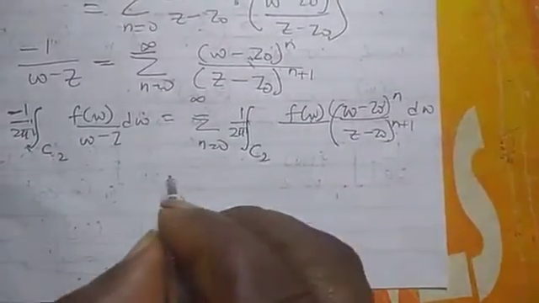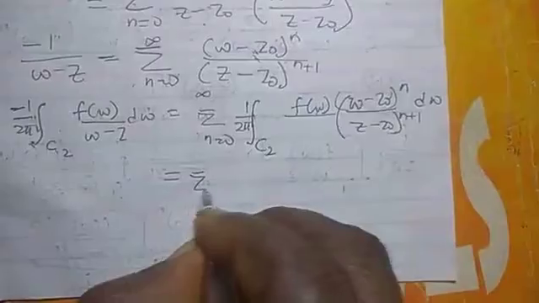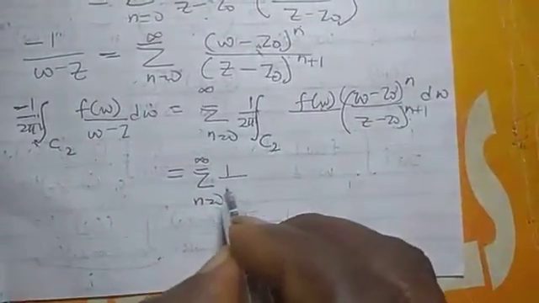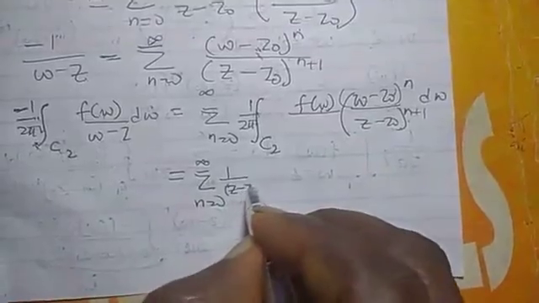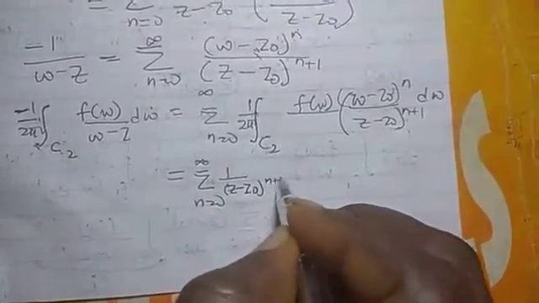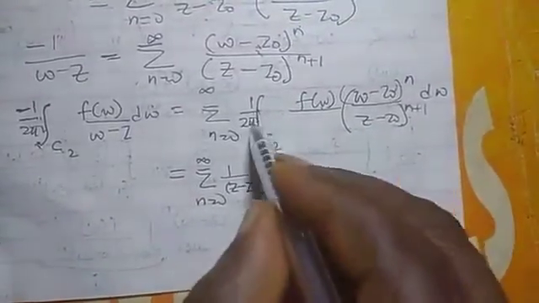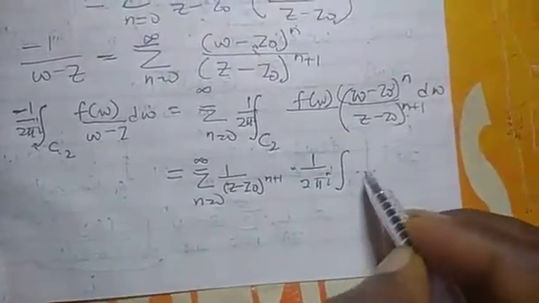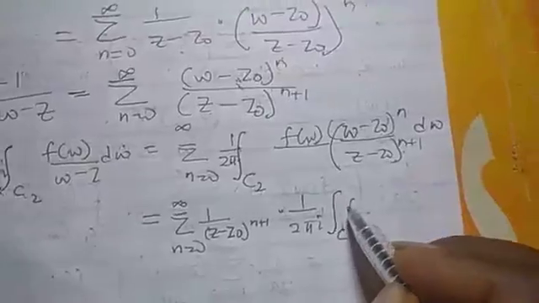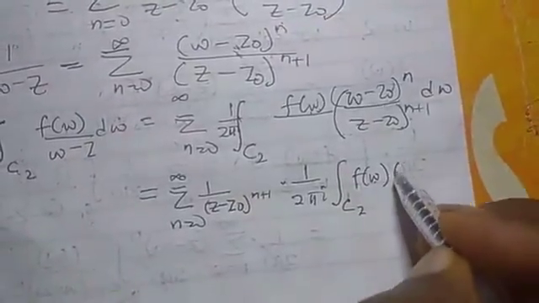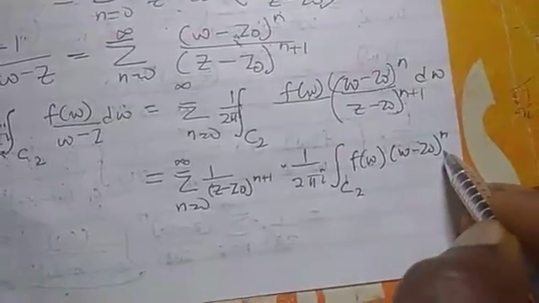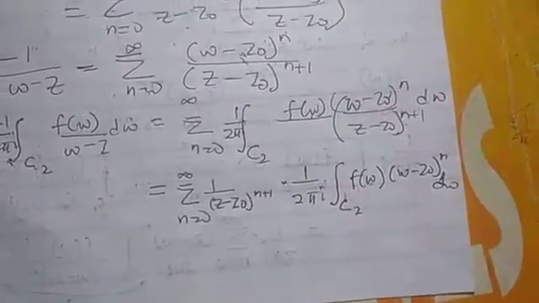If I bring it out, I'm going to have the sum where n runs from 0 to infinity of 1 over (z minus z0) raised to power n plus 1, times 1 over 2 pi i, integral over C2 of f of w, over (w minus z0) raised to power n, dw.